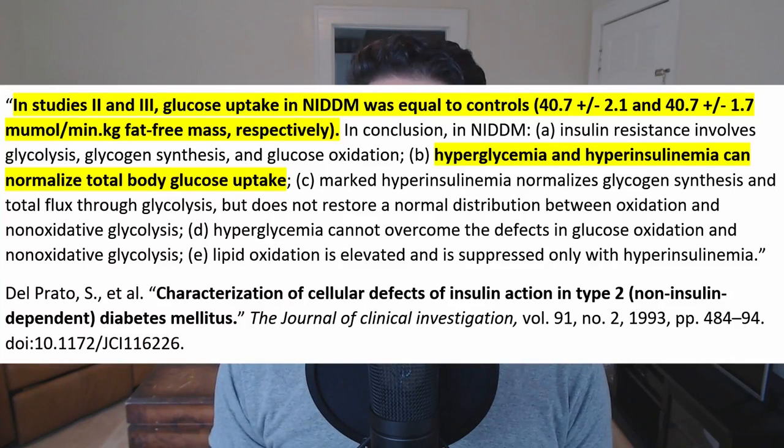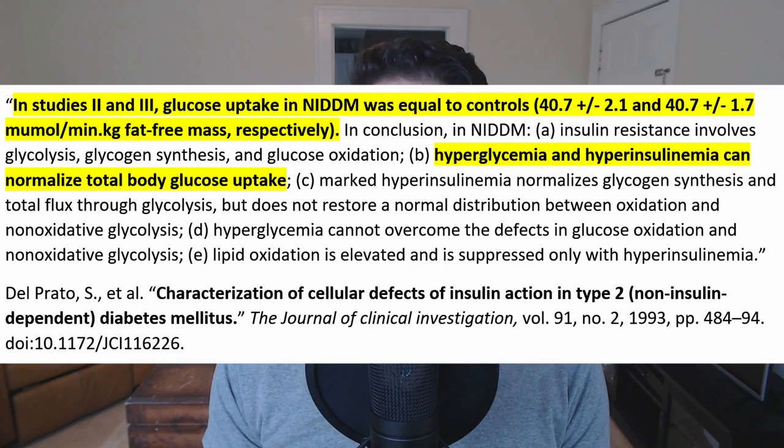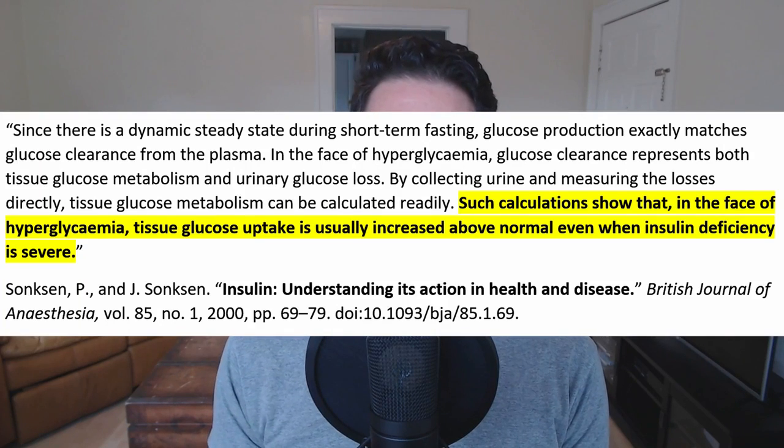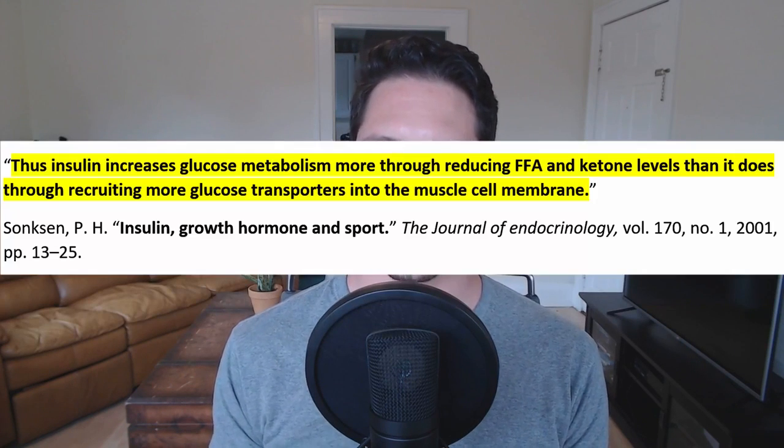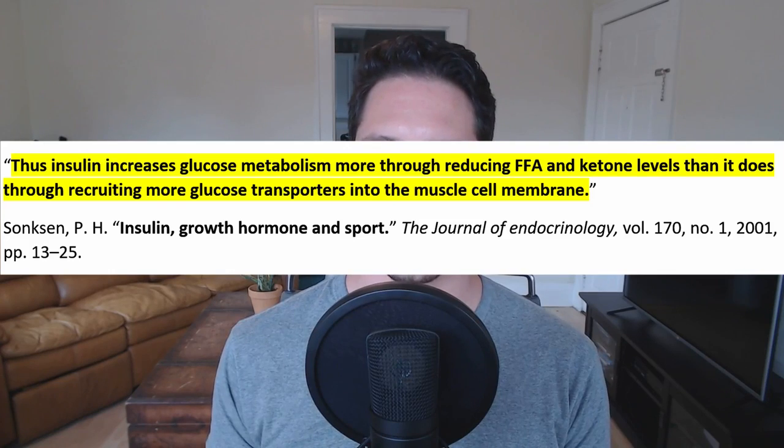There's quite a bit of evidence for this alternative view of type 2 diabetes and insulin resistance. Firstly is the finding that in diabetics, glucose uptake, or the transport of glucose or sugar from the blood into the cells, occurs at normal levels when the blood sugar is elevated, even when insulin levels are normal. This suggests that the cell's response to insulin isn't what's inhibiting the transport of glucose into the cell.